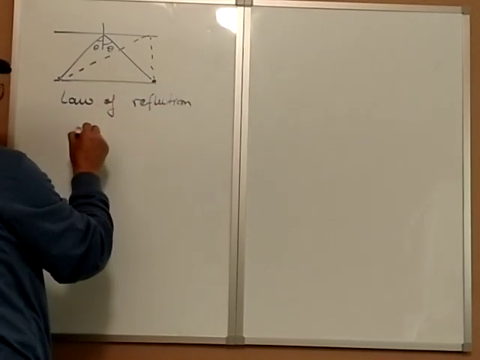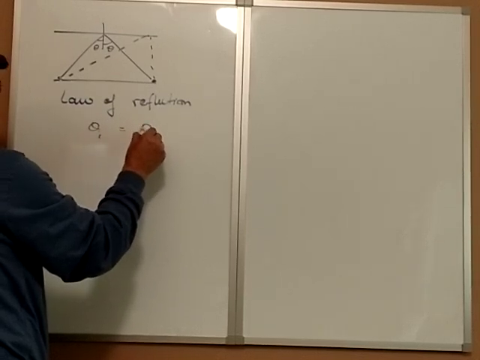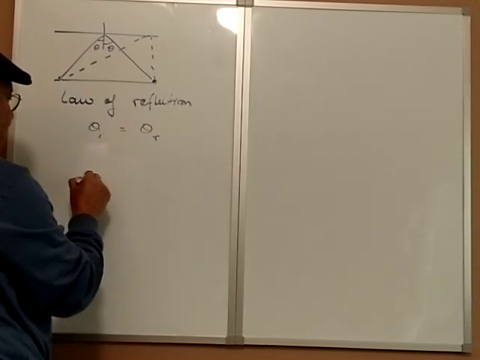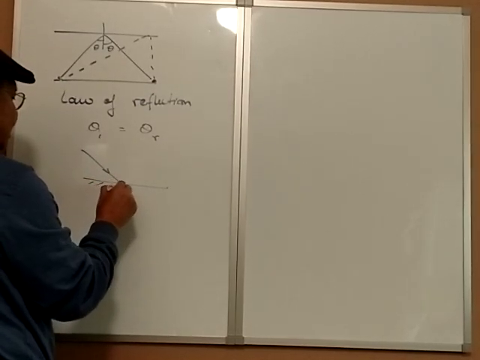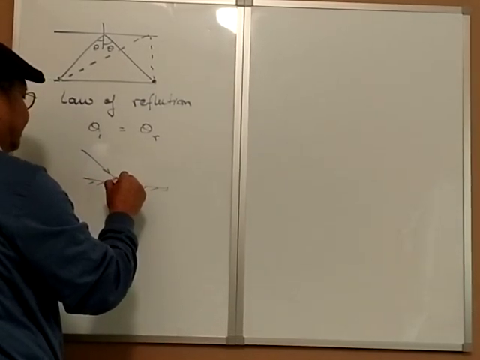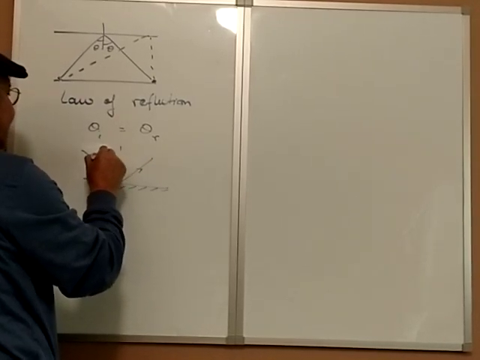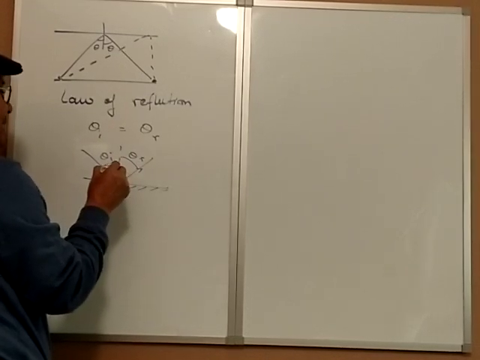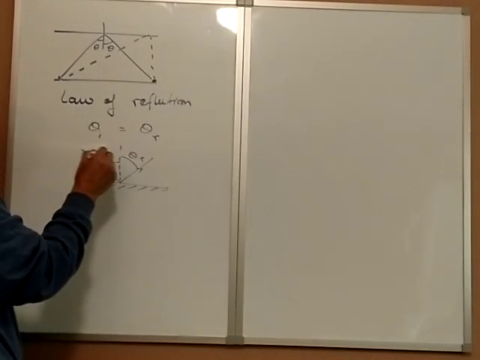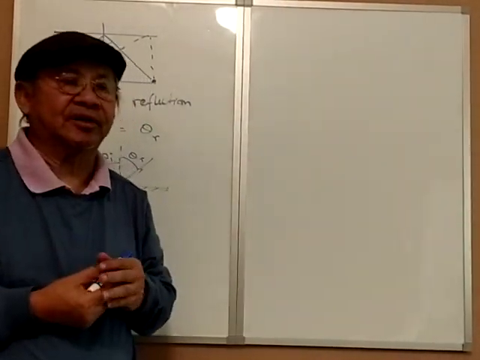Incident angle is equal to reflected angle. So light comes in, let's say this is a mirror, a smooth surface, then it'll be reflected like that, and the incident angle and the reflected angle will be the same. That's called the law of reflection, so it's not difficult.